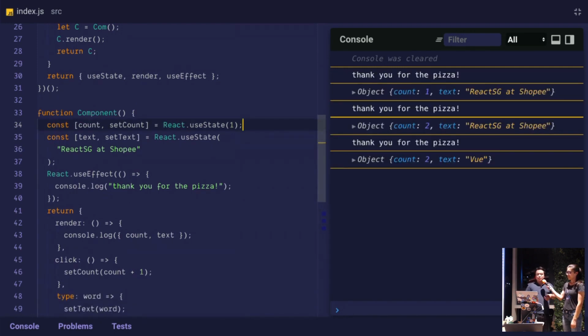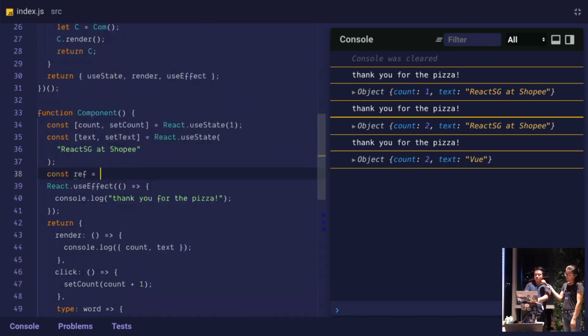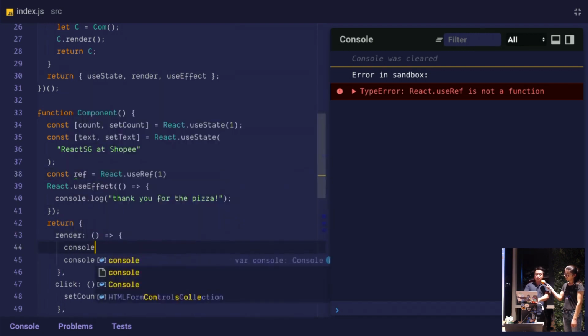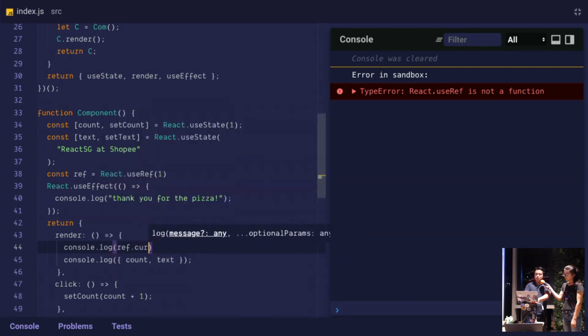You can also do, this is special, I didn't do this at JSConf, but you can also do other forms of hooks as well. I'm going to do React.useRef. So let's just have a ref equals React.useRef(1). You can store whatever you want in refs now. Previously, you only stored DOM elements, but you can store whatever you want in refs now. And the way that you use refs, for example, is like this, ref.current, right? And then you set ref.current in something where you don't want to store it on state.